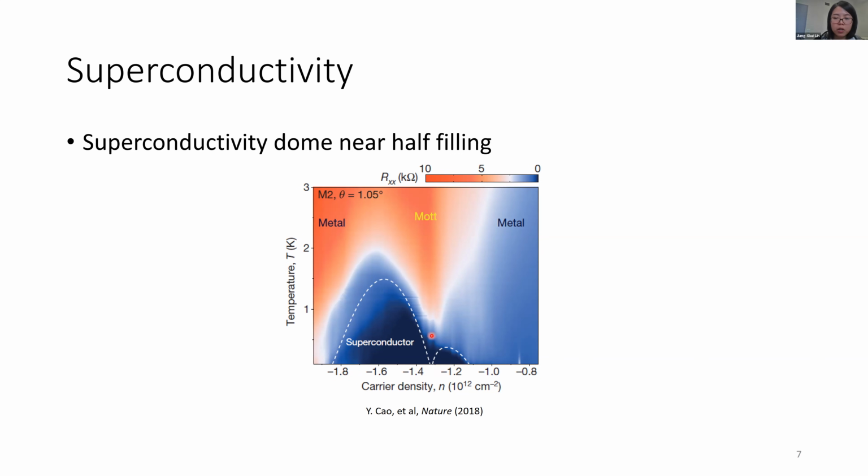Here, the orange part shows the correlated insulator at half filling of the flat band, and the dark blue region here is a dome-shaped zero resistance range near the half filling. So the superconductivity in these systems is usually found near the half filling of the flat band, like this one, for example. Although the exact relation between the superconductivity and the correlated insulator is still under debate.